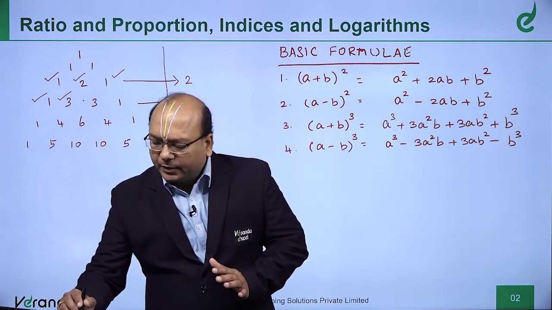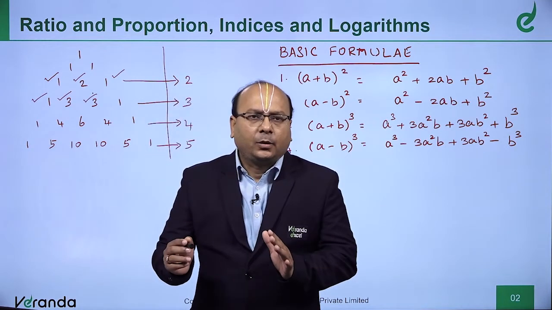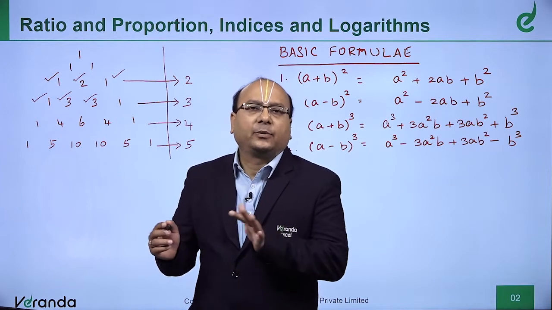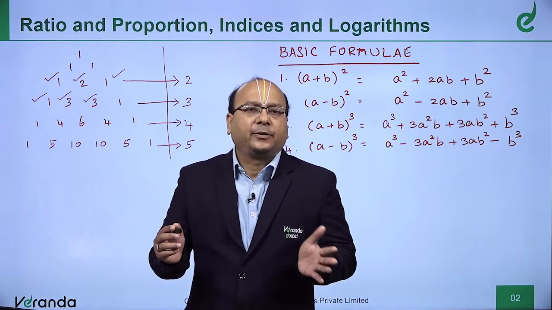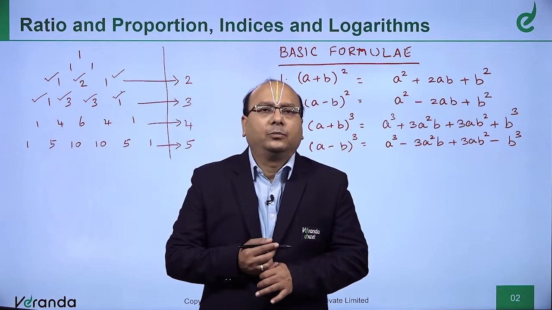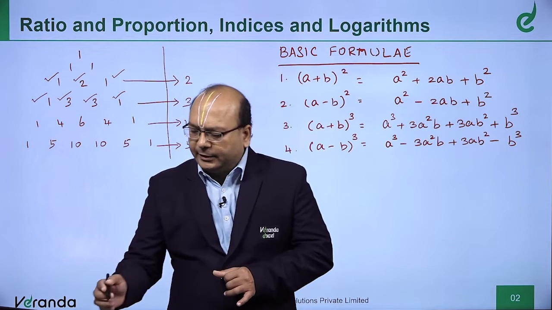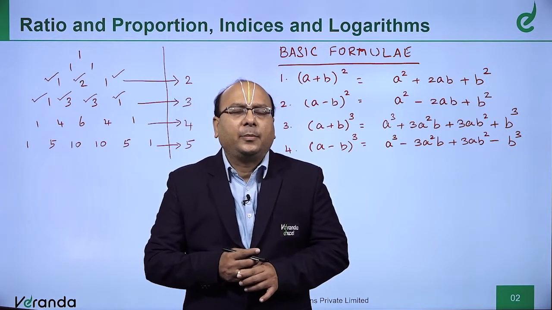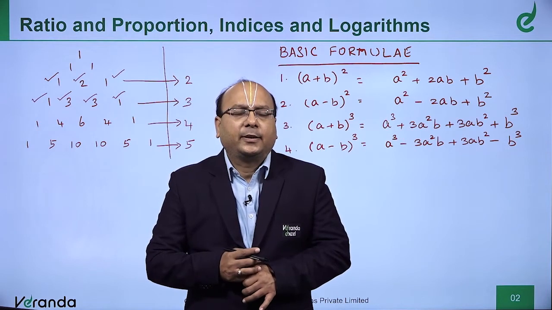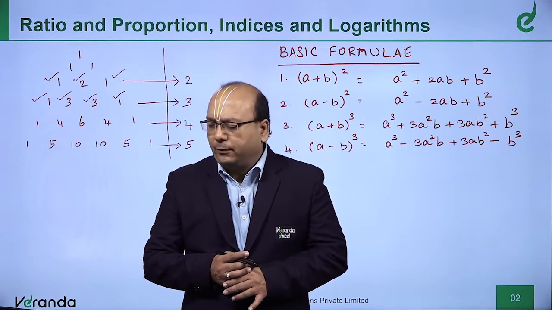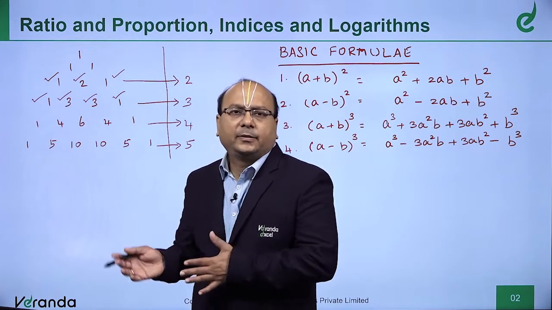Plus 3, now you wrote a, earlier you wrote b², so 3ab², plus b³. The next one, (a + b)⁴: a⁴ + 4a³b + 6a²b² + 4ab³ + b⁴, and this keeps going.